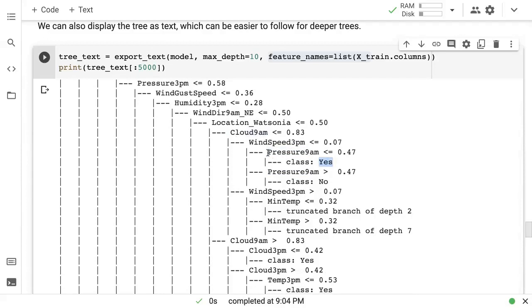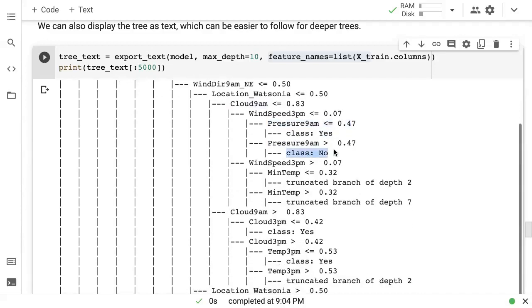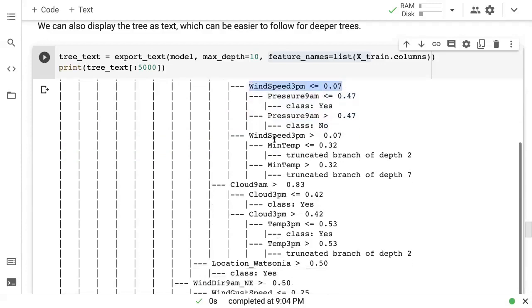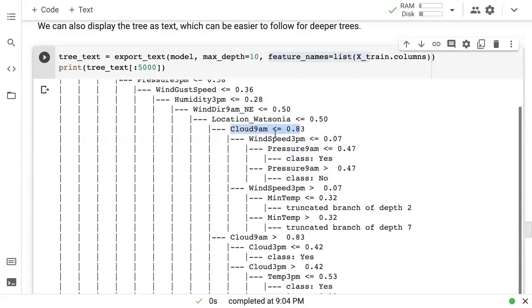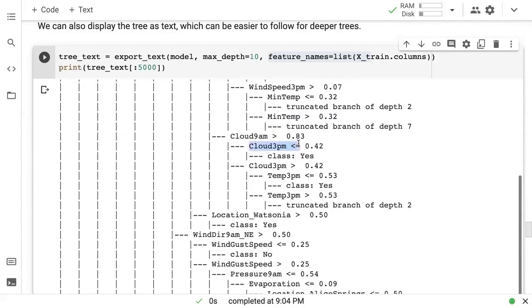If the pressure check fails, if the pressure is not less than or equal to 0.47, then we return no. And if the wind speed check fails, if the wind speed is not less than or equal to 0.07, if it is greater than 0.07, then we check the minimum temperature. And then there is another branch of decisions that is to be made. And similarly, you have this, if the cloud cover is greater than 0.83, then we check the cloud cover at 3 p.m. and then we return yes, otherwise we return true. Otherwise, we check the temperature and then we return yes. Otherwise, there is another decision tree here.